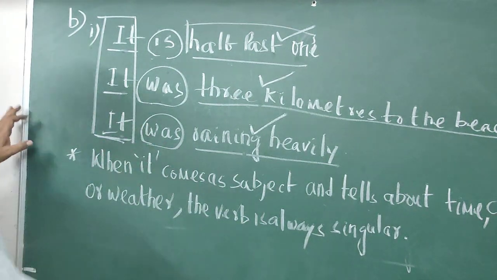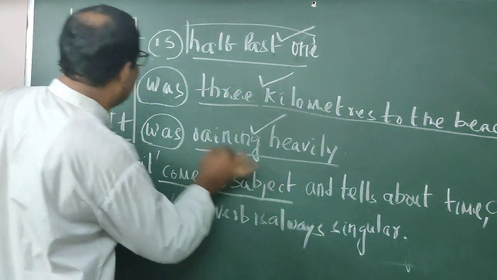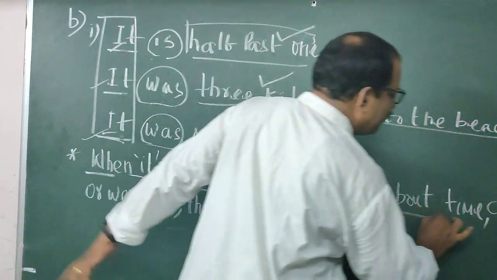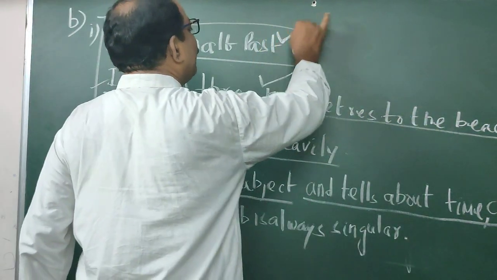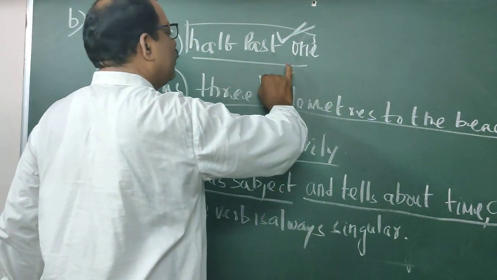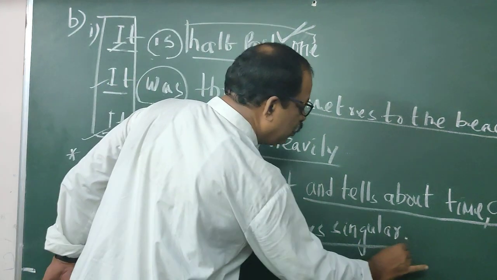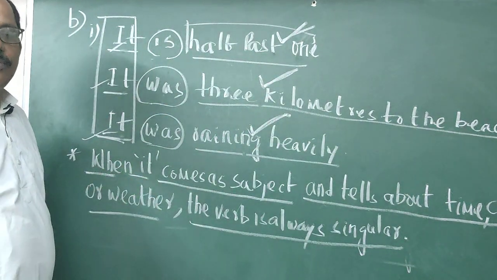So what is the formula here, students? When it comes as subject and tells about time, distance and weather, this is telling about time, this is telling about distance, this is telling about weather, the verb is always singular. You cannot use a plural verb here.